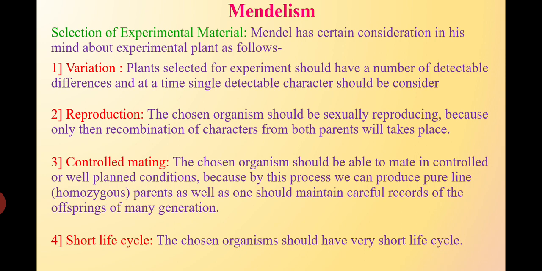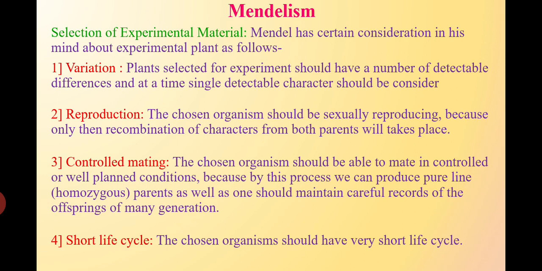The third consideration was controlled mating. Controlled mating means the cross pollination of the parent plants should take place in controlled conditions. So the chosen organism should be able to mate in controlled and planned conditions, because by this process we can produce pure line homozygous parents. What do pure line homozygous parents mean? There are 2 categories, for example, tall and dwarf.